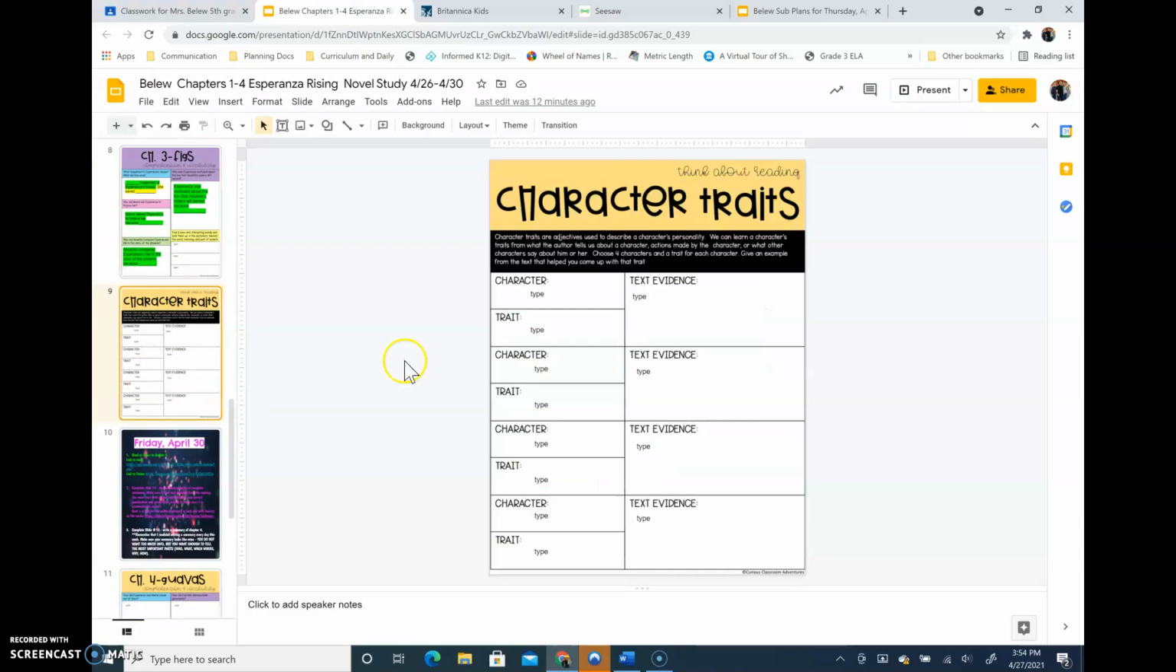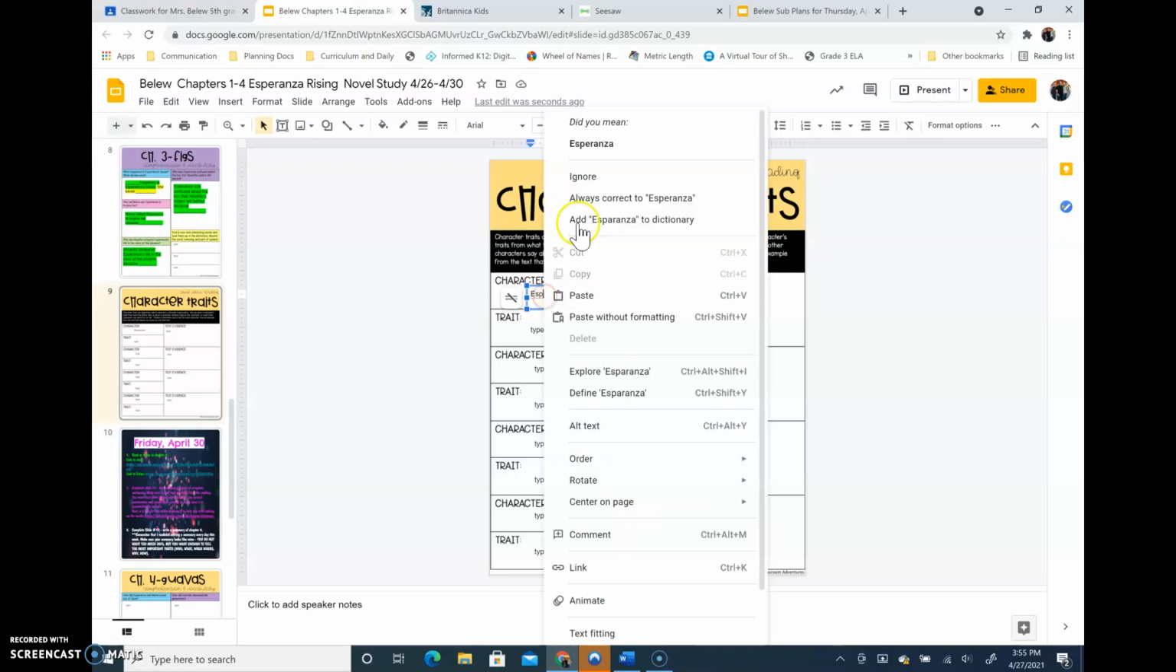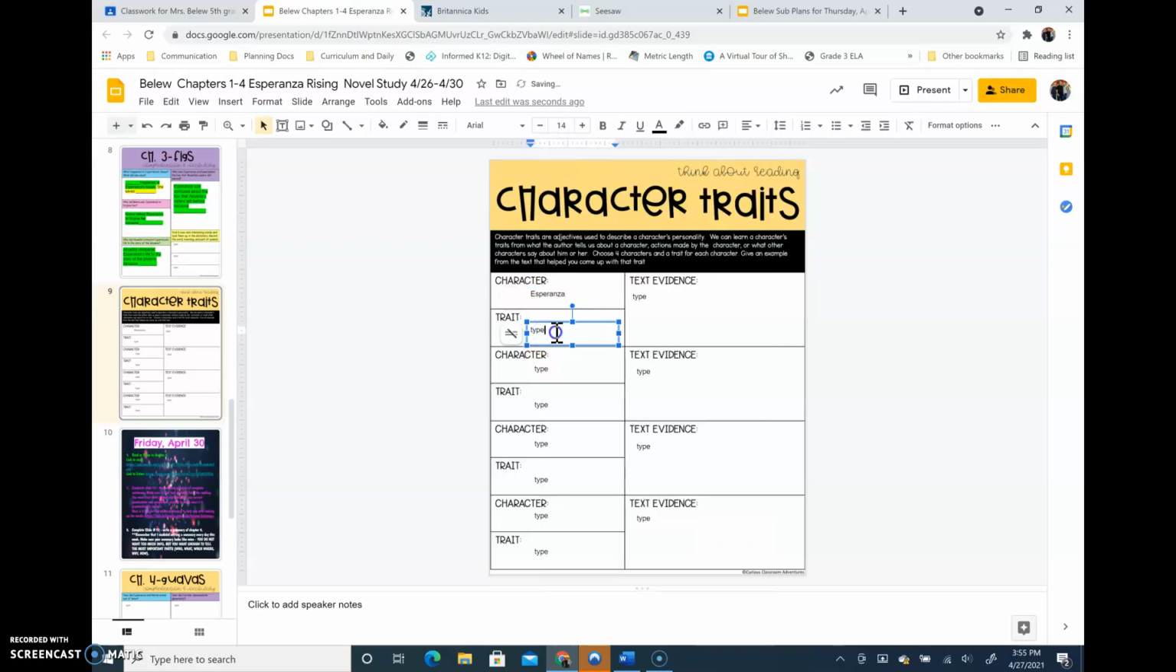And then you're going to complete your character traits. So there are 1, 2, 3, 4 different characters that you're going to choose. So first thing you'll do is type their name here. For example, if I wanted to write about Esperanza, I would type her name there. And then I would type her character trait here. Remember when we talk about character traits, it's what's on the inside. Is she greedy? Is she kind? Is she smart? What is she? So you're going to type that character trait there.